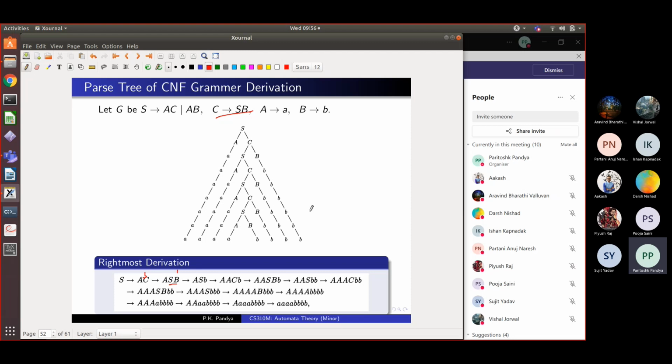Or in an NLP program, given an English sentence, you will build the parse tree of that English sentence, and then you will convert the parse tree of English to the parse tree of German, and then you will output the yield of the tree. The last level of the tree, which consists only of terminals, is called the yield. So ideas of building parse trees are very common, and there are many algorithms which, given the word, will try to build its parse tree. Derivations and parse trees are two alternative ways of looking at what strings are derived from the start symbol, right?